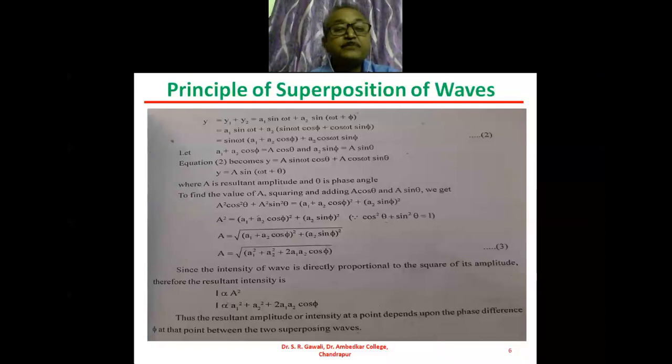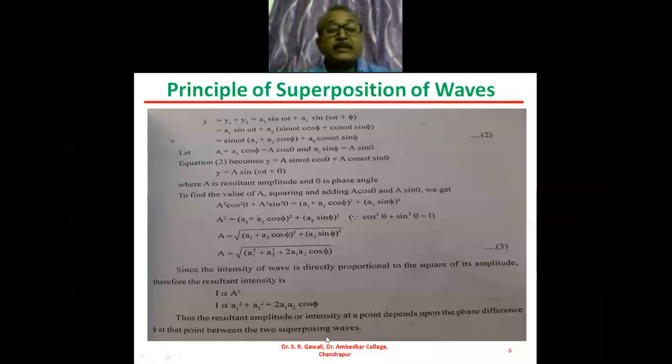So thus, if we consider the resultant amplitude, then this will be the useful equation. If we consider the intensity, then this will be the expression. So thus the resultant amplitude or intensity at any point depends upon the phase difference phi at that point between these two superposing waves.